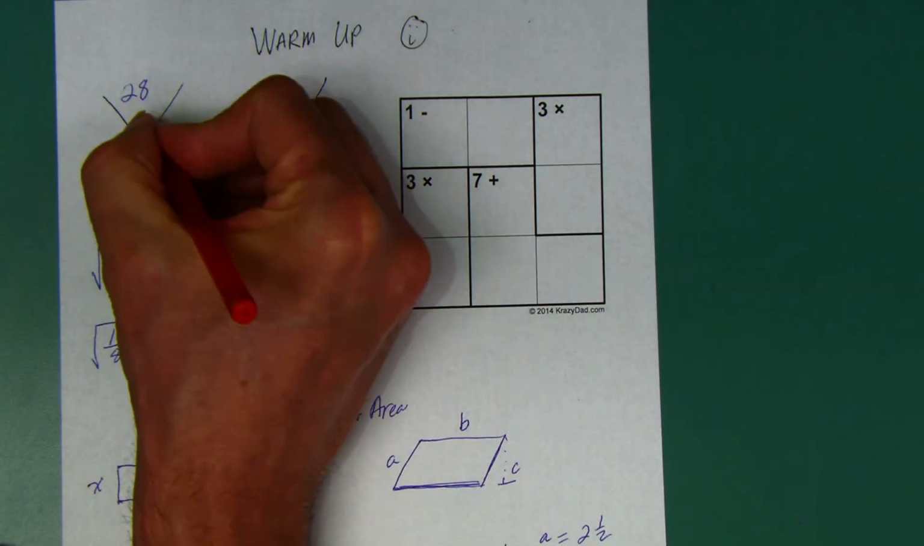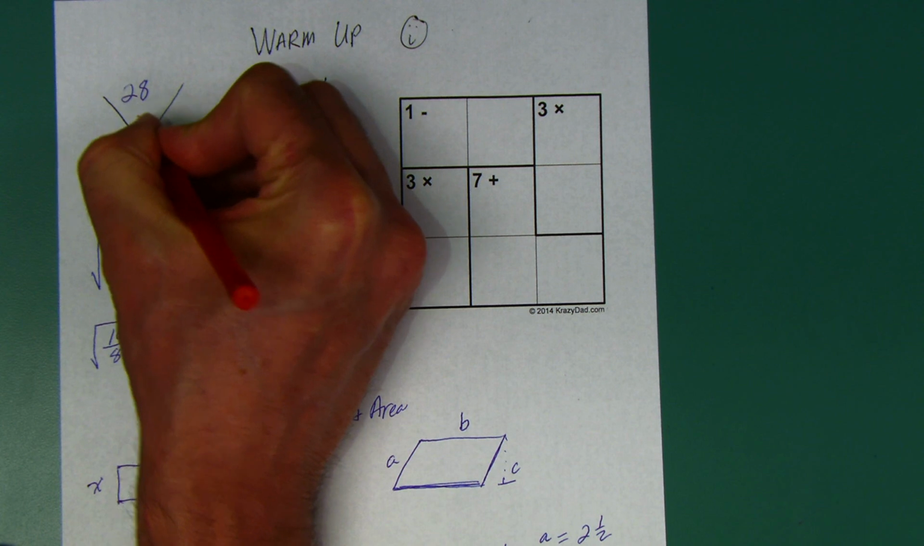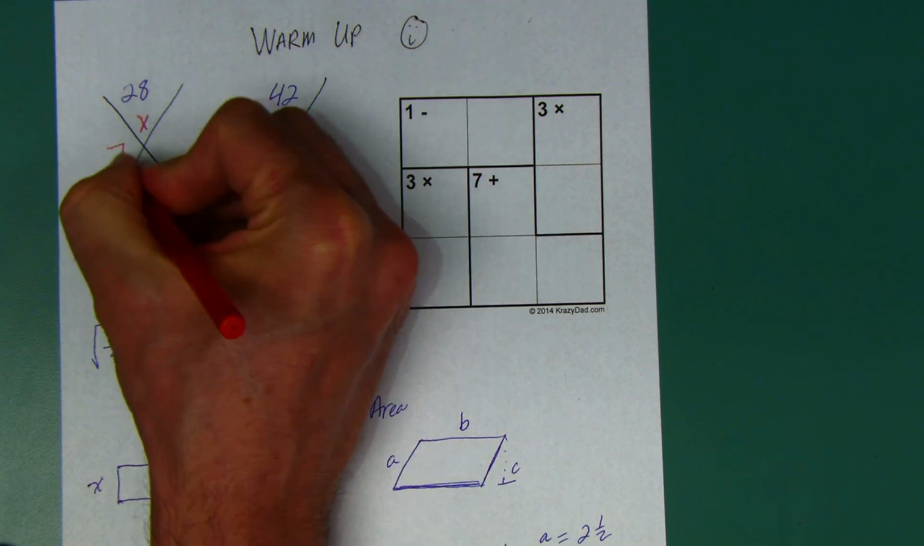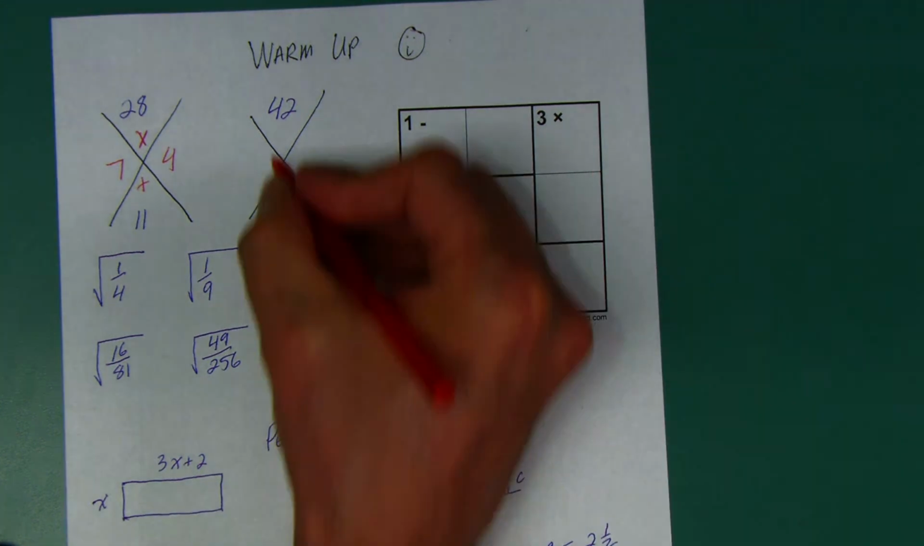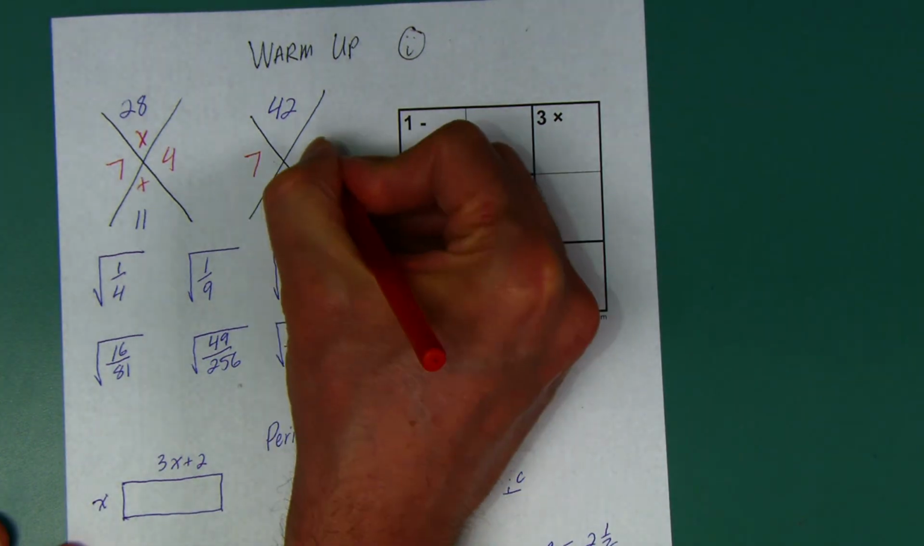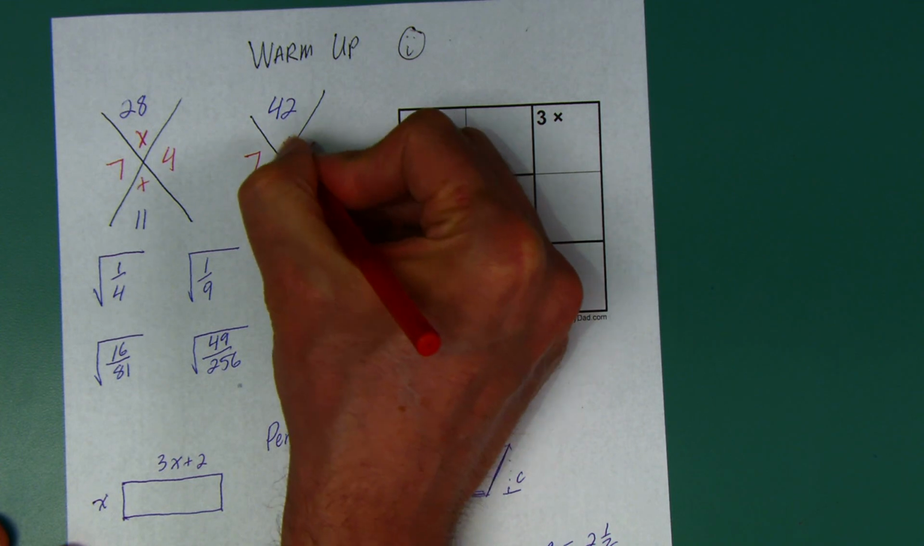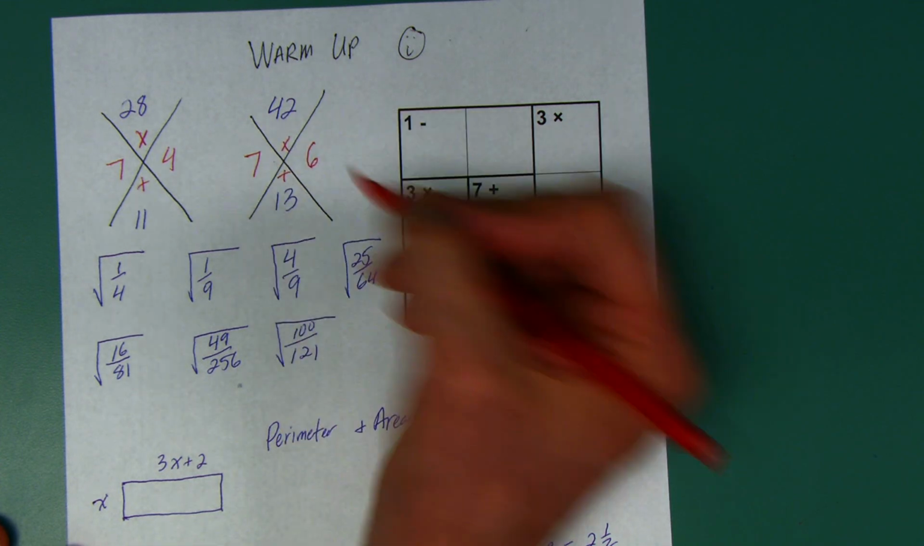So, what two numbers have a product 28 and a sum of 11? Hopefully, you figured out that's 7 times 4 is 28. 7 plus 4 is 11. How about 42 and 13? Again, if you've been having that integrity all along, this is the easiest diamond ever because you've seen it so much. 7 times 6 is 42.